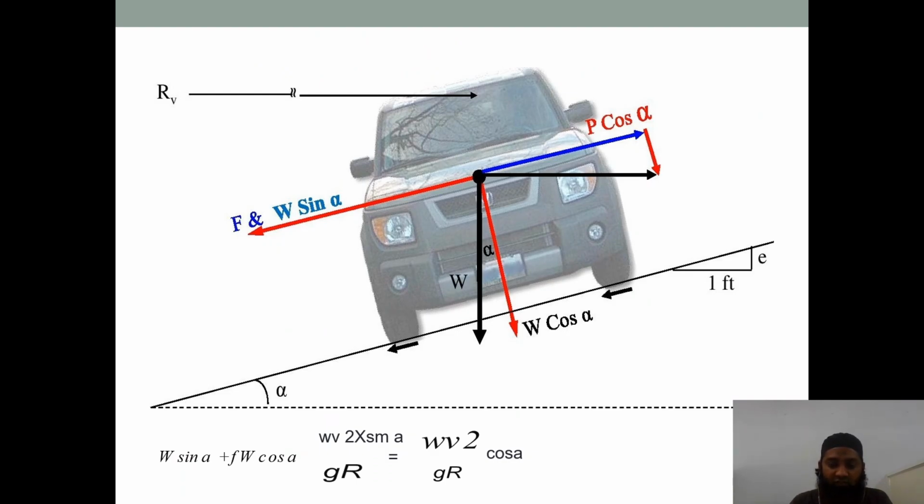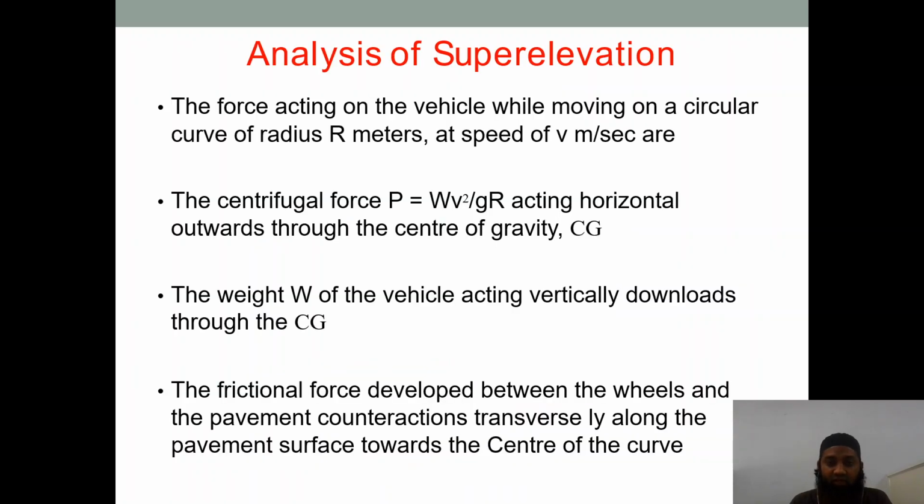So we have frictional force, we have weight of the vehicle, and we have centrifugal force that has been generated here. Now to overcome this, we come up with super elevation. We slowly increase one side of the pavement, thereby reducing the force that has been generated here.